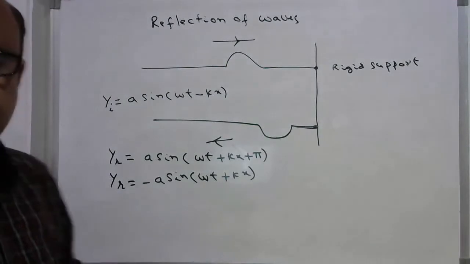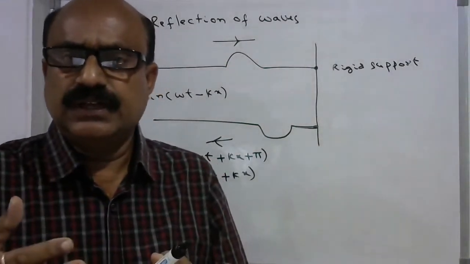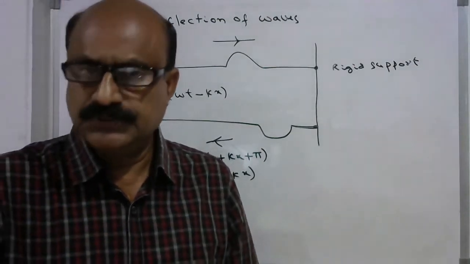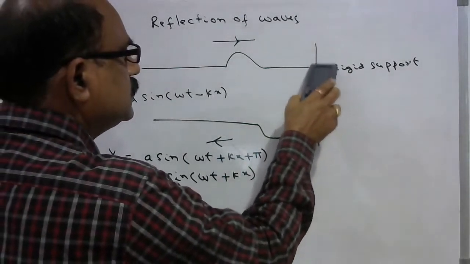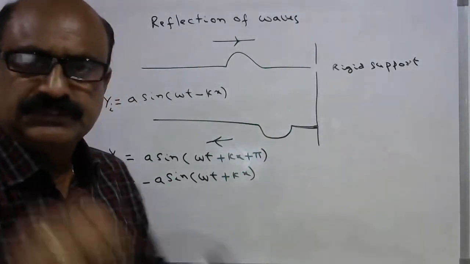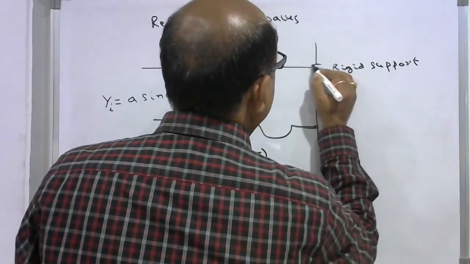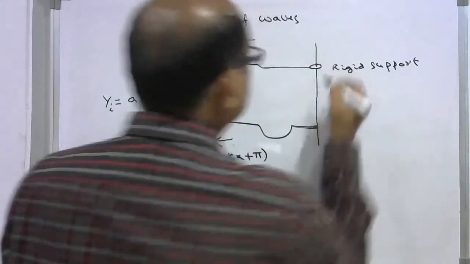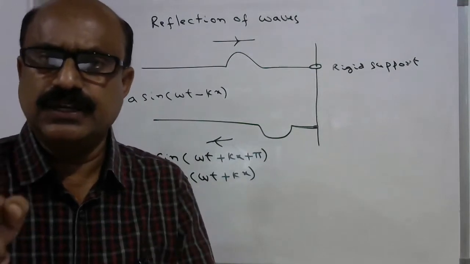And now let us see what happens if a wave is traveling and suffers reflection at a free end. So what is the free end? Suppose instead of being tied, I make this end very free to move, just a ring. The other end is connected to a ring.